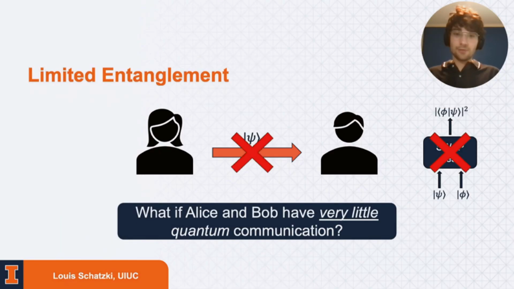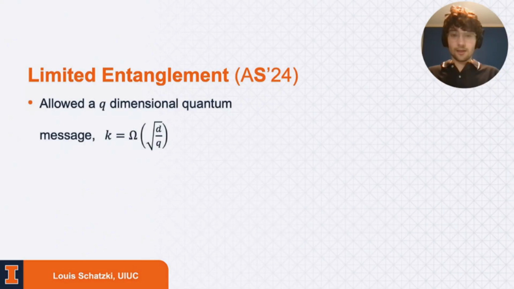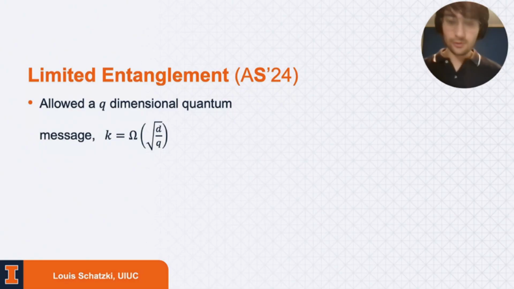So then the interesting question to ask is, what if there's very limited quantum communication? What if they have some but not much? Really, we want to ask, what if Alice couldn't send over full copies of her state? Then they couldn't just play this game where Alice submits a few copies to Bob and then Bob just performs a swap test. And what we can prove is the following. If you're allowed a q-dimensional quantum message, then the sample complexity goes as square root of d over q.